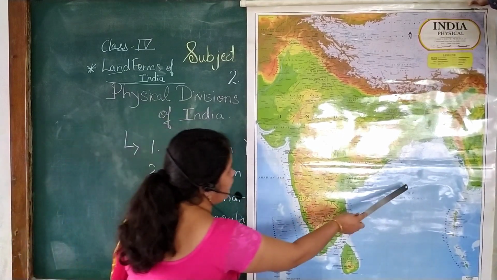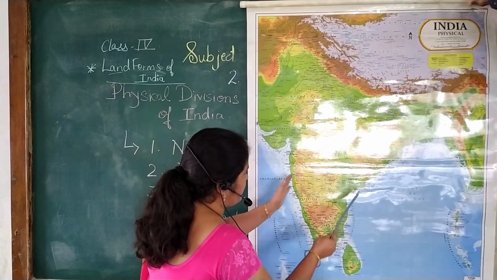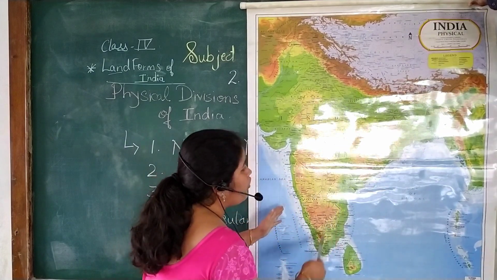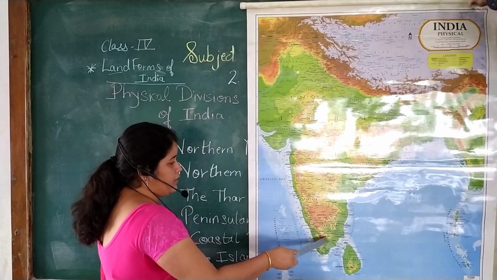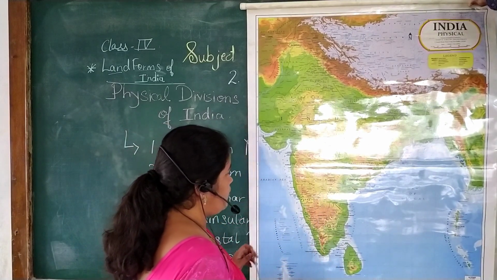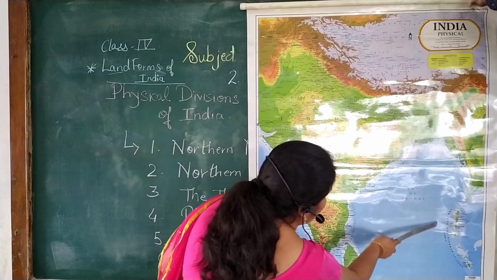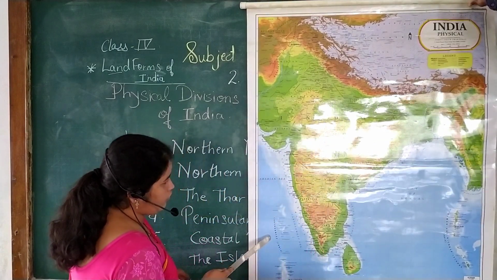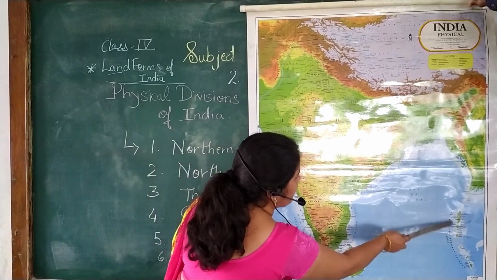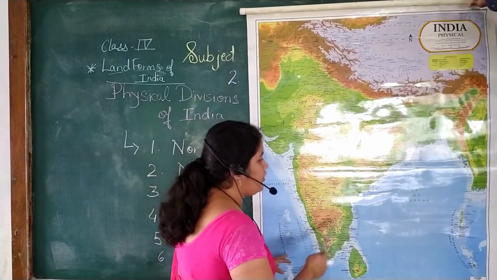And now see, this is the coastal region. Can you see? These are the oceans, and this green part is called coastal plains. These are the eastern coastal plains and the western coastal plains. So Bay of Bengal is here and the Arabian Sea. Now Andaman and Nicobar Islands and Lakshadweep, these two island groups, are the last physical division. Here, all sides water and in between land. These two portions are called the islands.